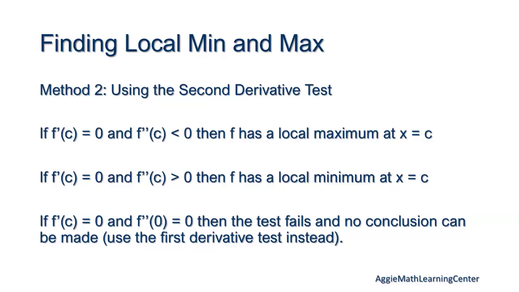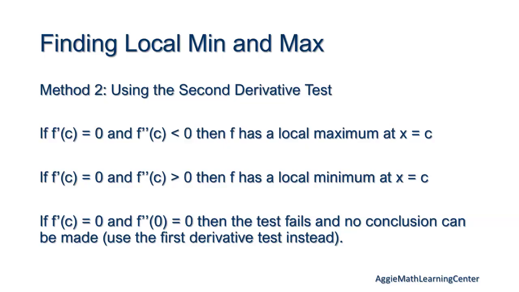Which basically means if your second derivative is negative, then it's concave down, an upside down parabola, therefore we have a peak. If your second derivative is positive, then it's concave up, and we have a U or a parabola, and we have a minimum. That's how I think of it, in terms of either a negative or a positive parabola.